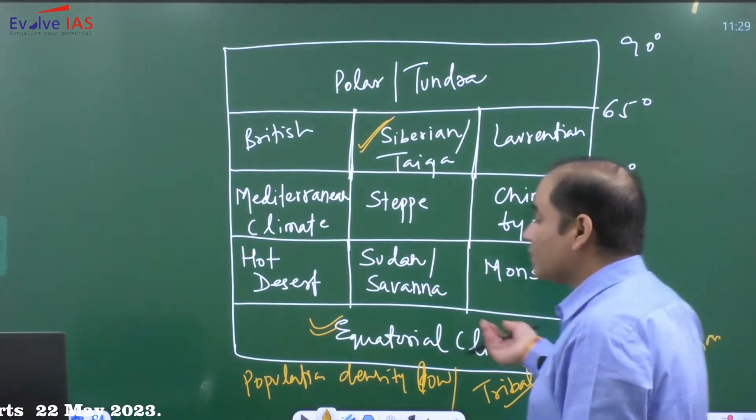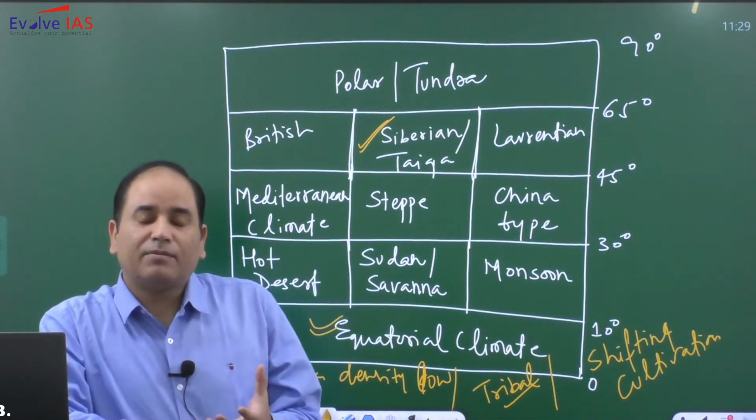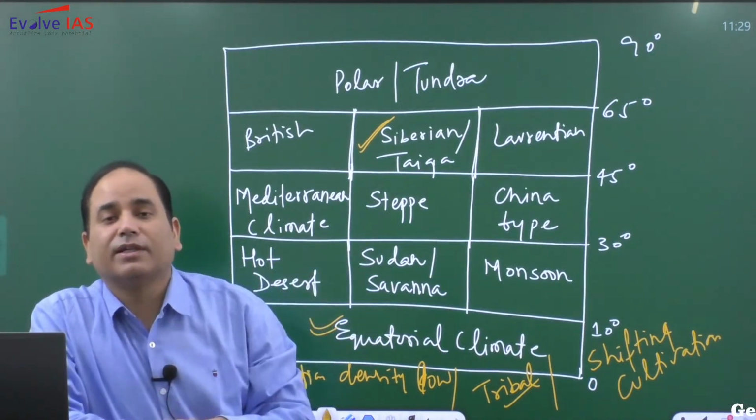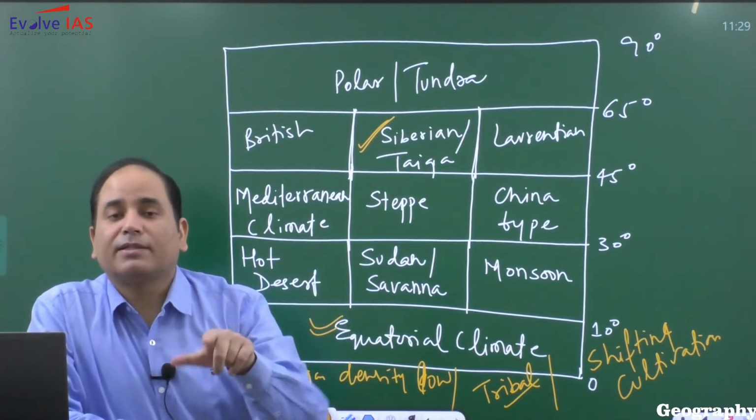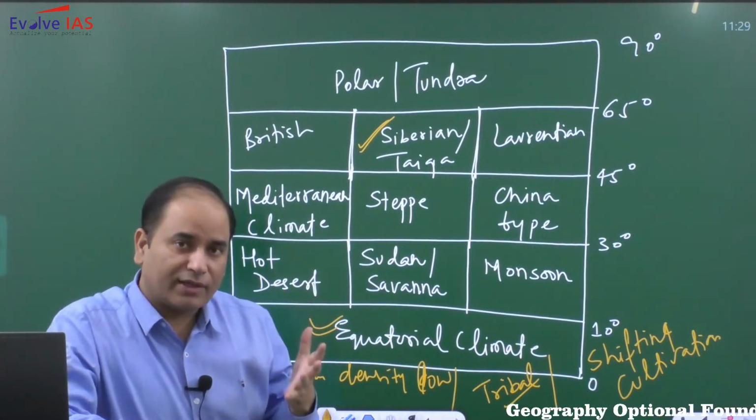So the question arises, why shifting cultivation? It is not like the soil is fertile but they are still practicing shifting cultivation. They are practicing shifting cultivation because the soil is not that fertile. Now the question arises, why is the soil not fertile?